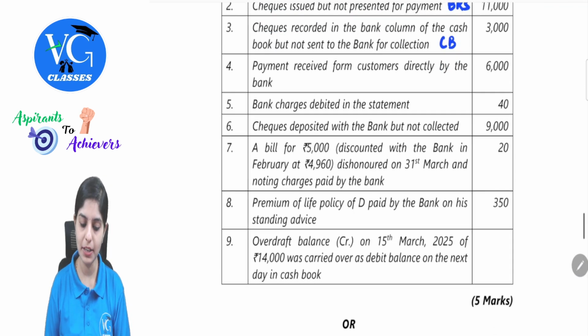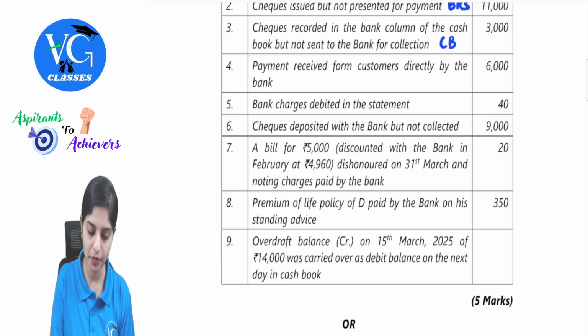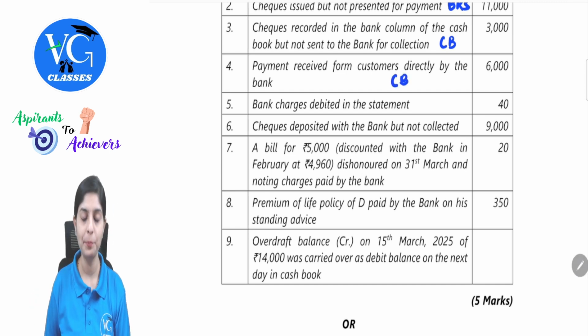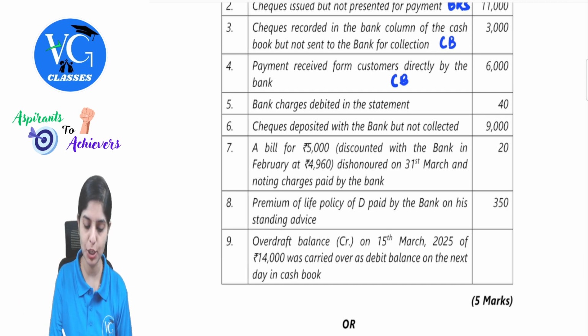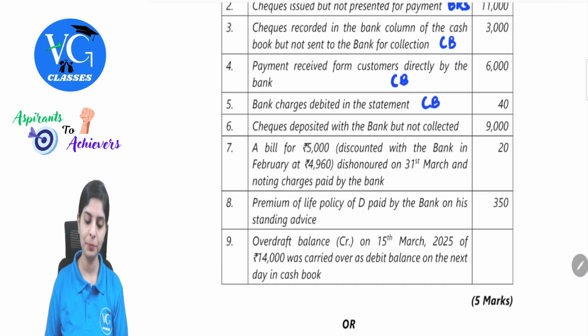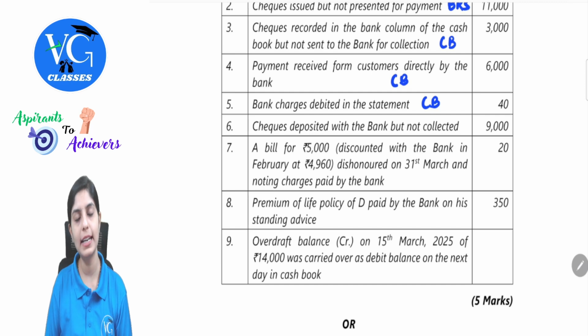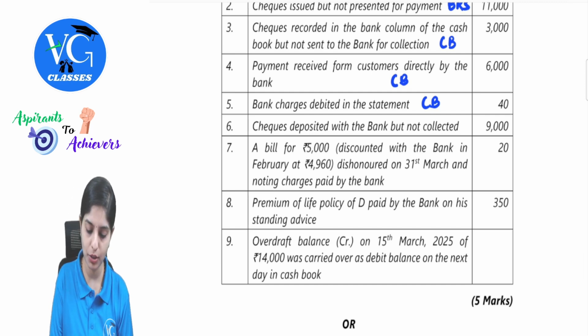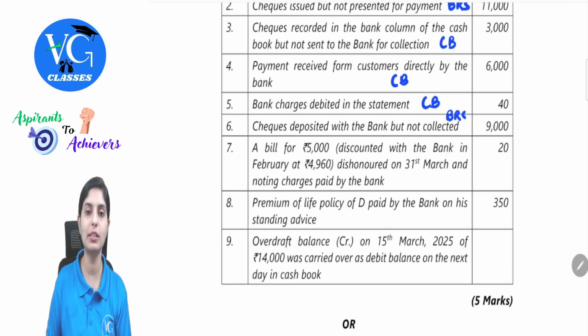Then payment received from customers directly by the bank. So the bank has already made the entry. No entry is present in the cash book. So we will have to record this in the cash book. Next, bank charges debited in the statement. So again, the entry is made in the passbook, but no entry in the cash book. So this will appear in the cash book. Checks deposited with the bank but not collected. So you have made the entry for the checks deposited. This is again resulting due to timing difference. So therefore, this will appear in the bank reconciliation statement.